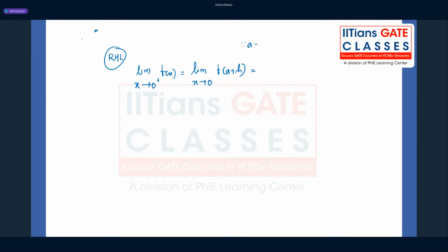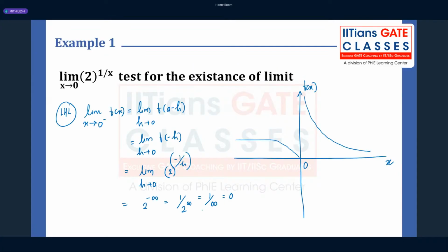Since a is equal to 0, we can write limit x tends to 0, f of h, which is the function 2 raised to the power 1 upon h, which is 2 raised to the power 1 upon 0, which is 2 raised to the power infinity, and that is infinity. And that is what we have seen here, that as you approach 0 from the right hand side, the value of the function is going to infinity.